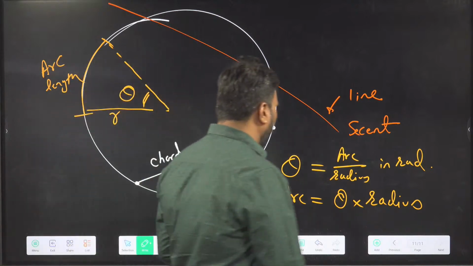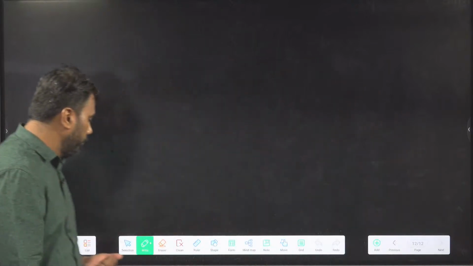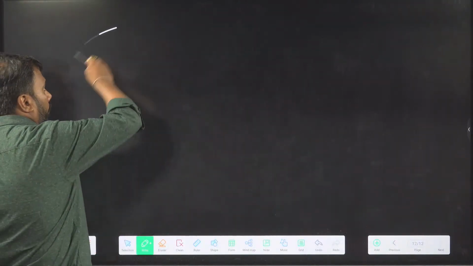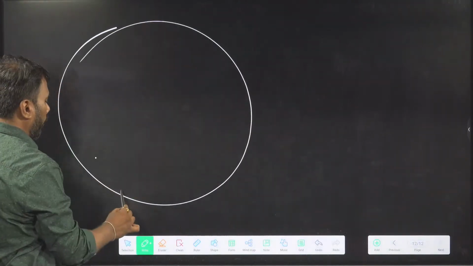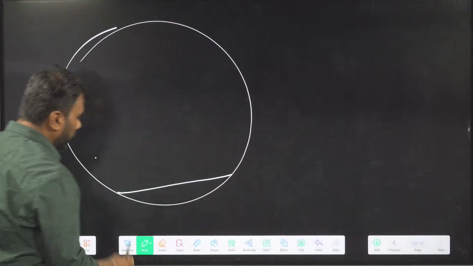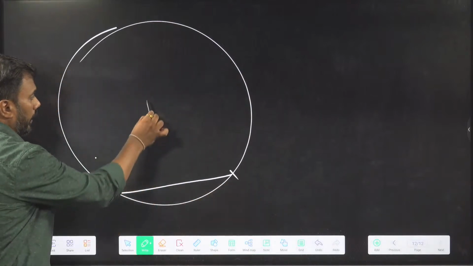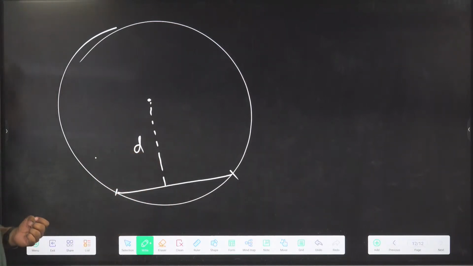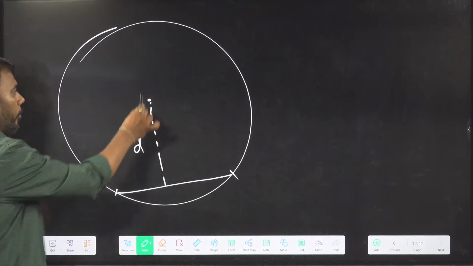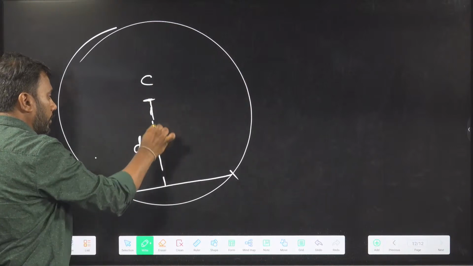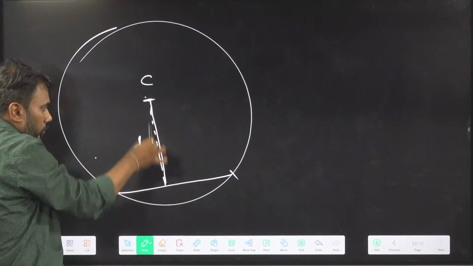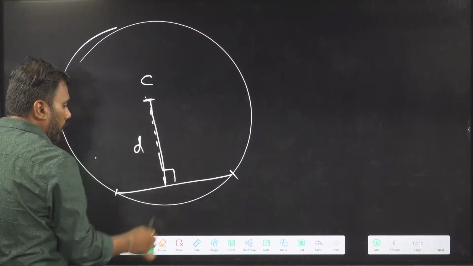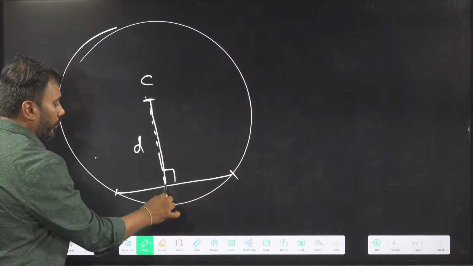Yeah, so let's proceed further. I have defined what a chord is. Now I will give you some basic properties of a chord. Suppose this is a chord of a circle. It is at some distance from the center of the circle. If I drop a perpendicular from the center of the circle to the chord, this distance is called the distance of the chord from the center. And this perpendicular divides the chord in half.